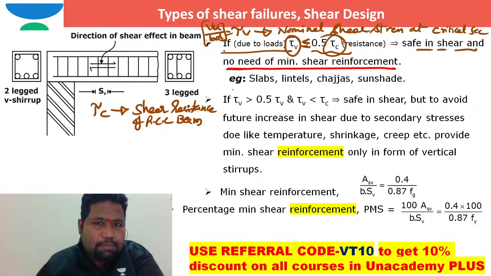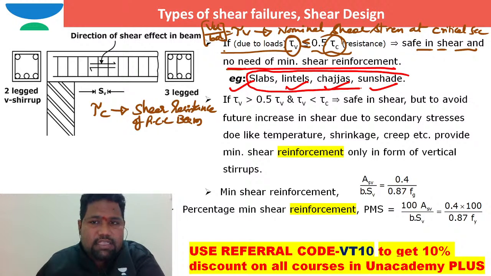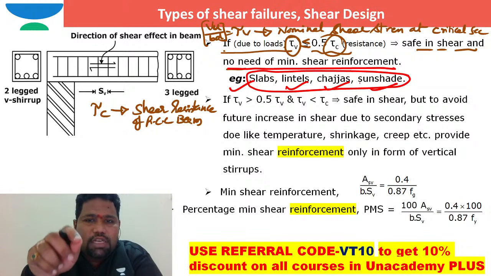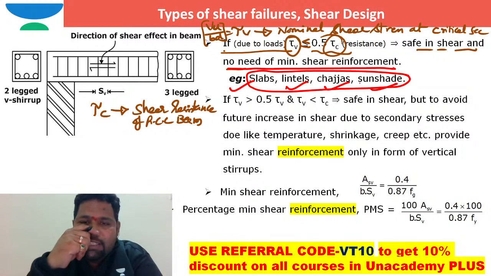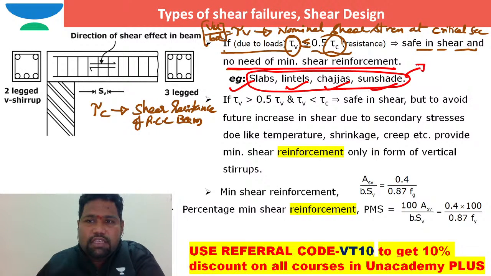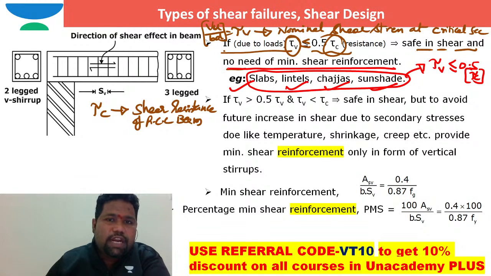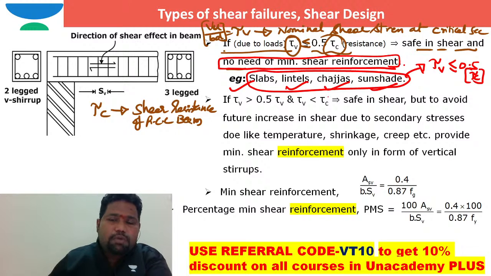I hope you can see slabs, lintels, sajjas, sunshades. In these cases, all are something like slabs only. Generally for these cases, tau v, the developing nominal shear stress or average shear stress, is less than or equal to 0.5 times the shear strength of the RCC beam. In such a case, there is no need to provide minimum shear reinforcement. These are the examples for this case.